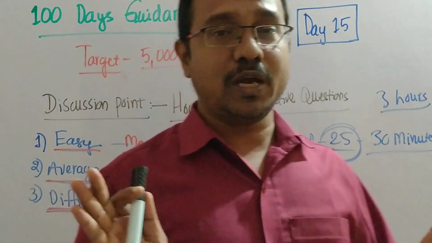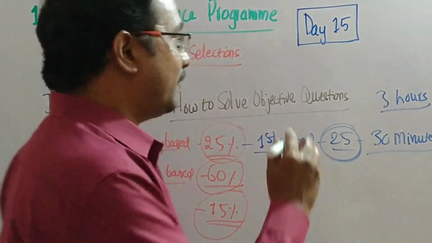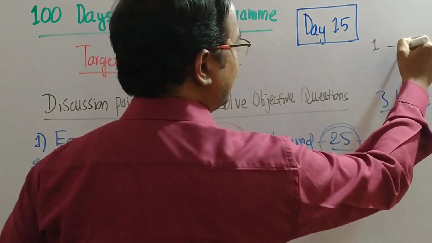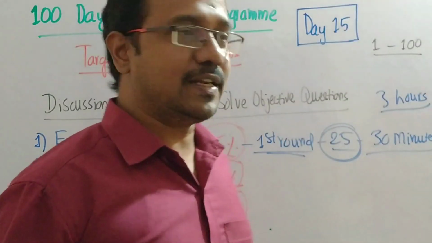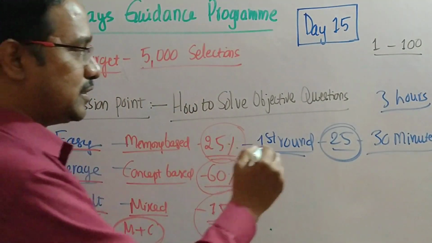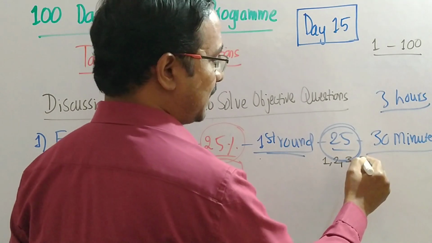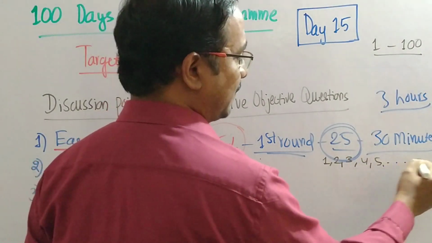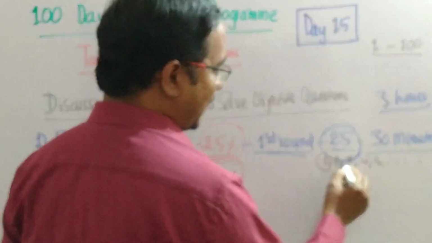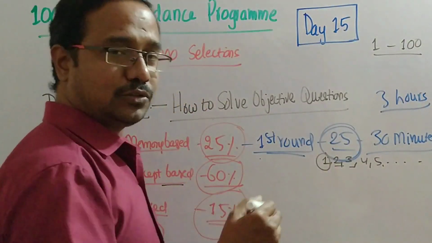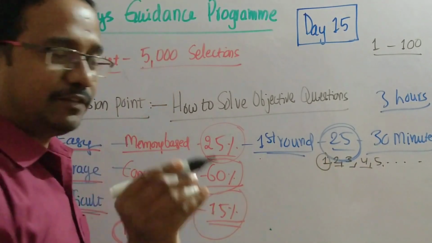And here the most important technique you have to know is, for example, 1 to 100 questions are there. You have to go through a sequence. In the first round, first we study question number 1, next question number 2, next question number 3, 4, 5, likewise. For example, the first question is easy. The second and third questions are concept based, so leave them. The fourth question is a hard question, leave it also.